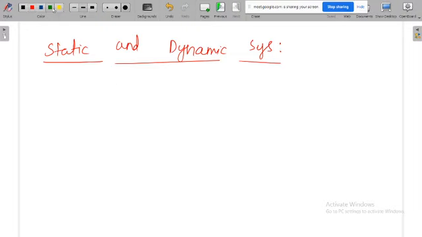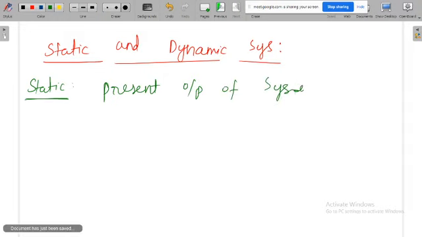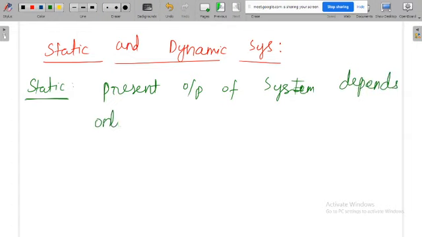So what do you mean by static? The present output of the system depends only on the present input.